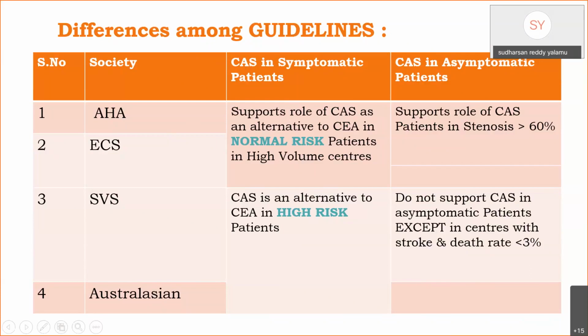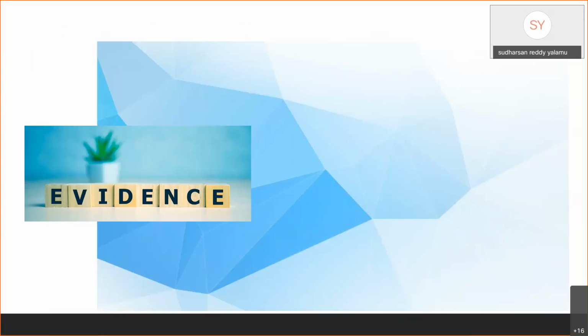In asymptomatic patients, AHA and ECS support the role of angioplasty and stenting in patients with stenosis greater than 60%, whereas SVS does not support angioplasty and stenting in asymptomatic patients, except in centers with stroke and death rate less than 3%. Let us look at the evidence based on which these recommendations are made.